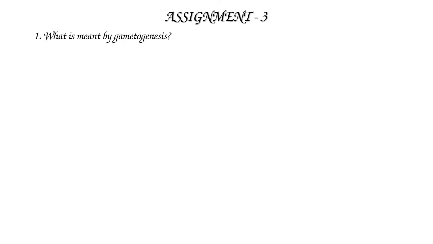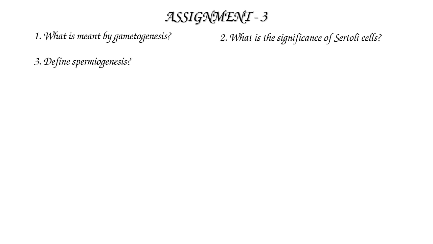Question 1. What is meant by gametogenesis? Question 2. What is the significance of Sertoli cells? Question 3. Define spermiogenesis. Question 4. Name the two gonadotrophins produced by the pituitary gland.